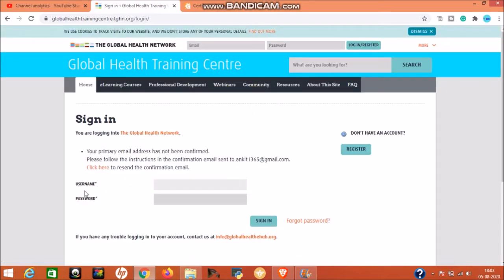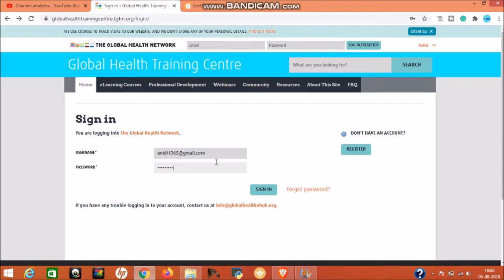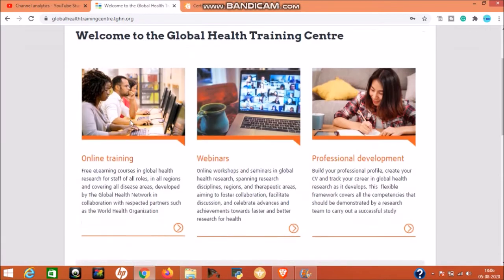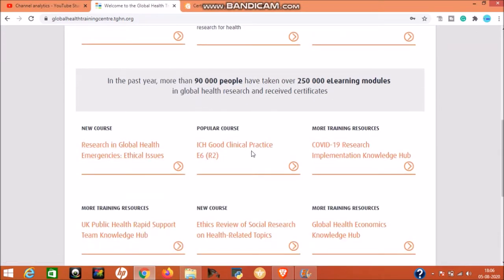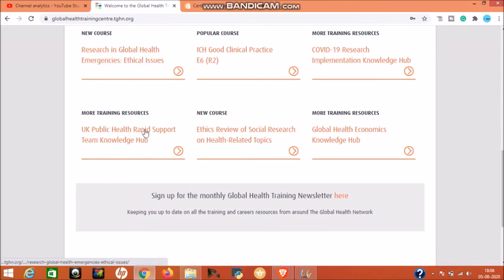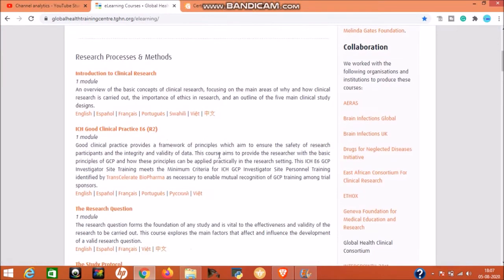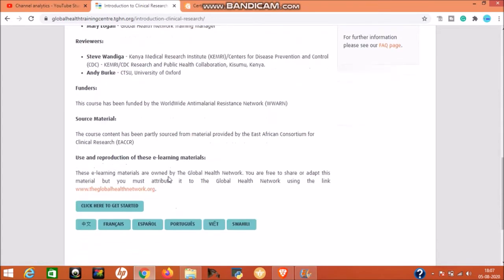After registration you have to verify your email address. Go to your Gmail ID or email address, then verify it. After that you will get a username and password, then enter it. See here, I provided my information, then go to the sign in option. After sign in you will get the option here. On your profile, the course is also mentioned, so you can directly start the courses here, or go to the e-learning courses and enroll for any course that you want. Go to introduction to clinical research and click here to get started.